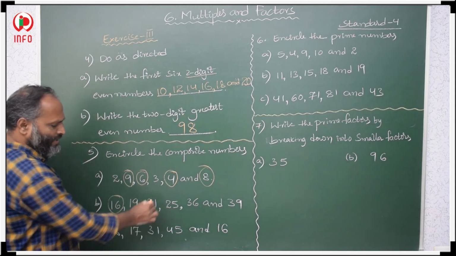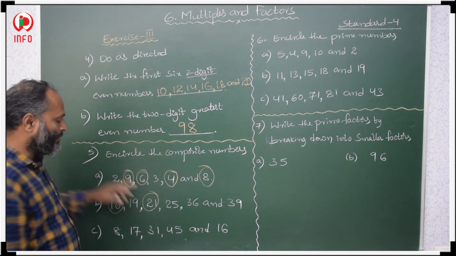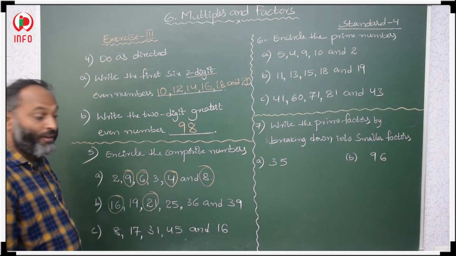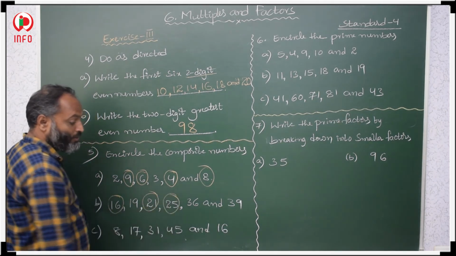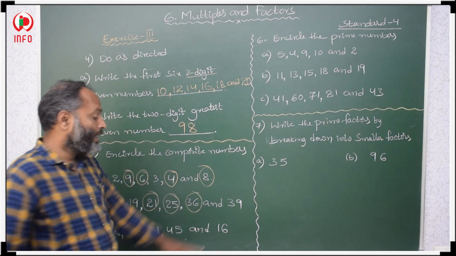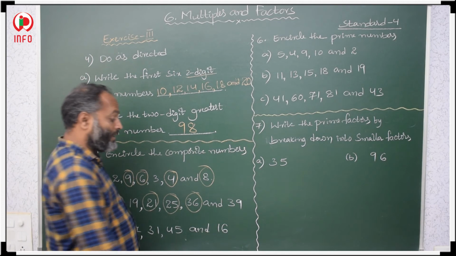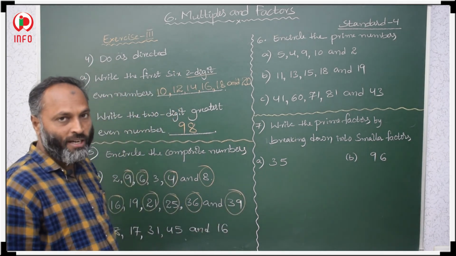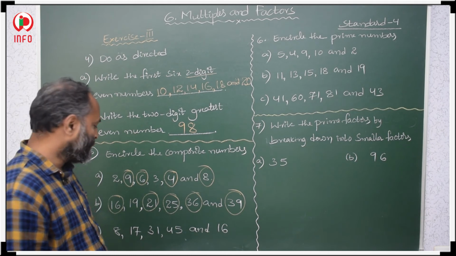21, 3 7s are 21, in other table also it is coming. So this is a composite number. 25, 5 5s are 25 is there, so it is a composite number. 36, 6 6s are 36. And here 39, 13 3s are 39, in 13 table also it will come. So like this we have to check and we have to encircle it.